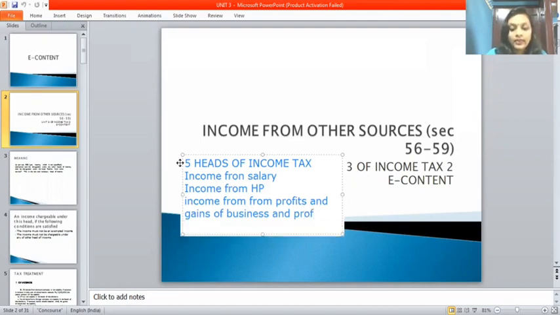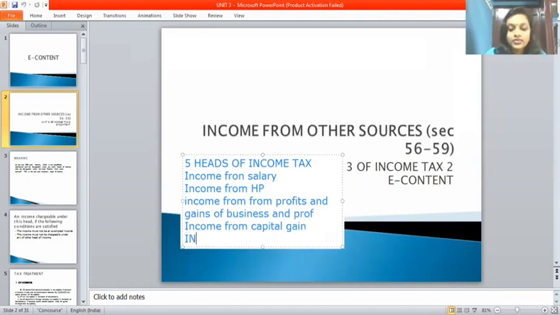Next, income from capital gain. And last one is income from other source. So these are the 5 heads of income tax.